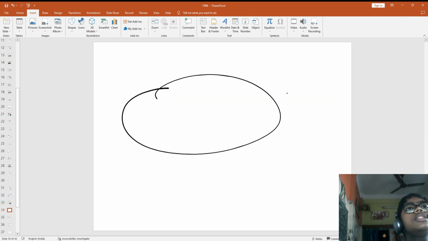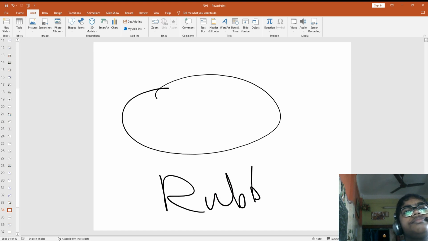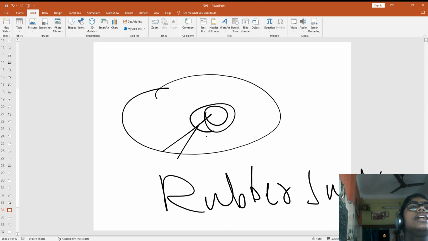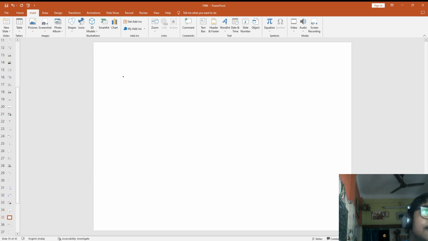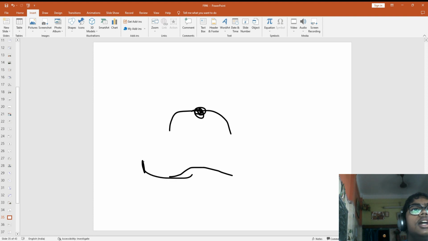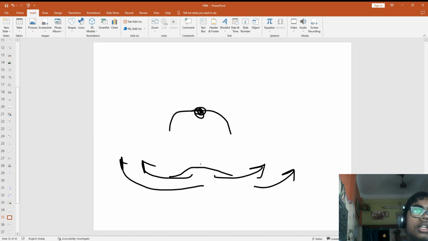Now one concept is that of the rubber sucker. Have you seen the rubber sucker that holds glasses? When you're pressing the rubber sucker, all the air goes outside of it.